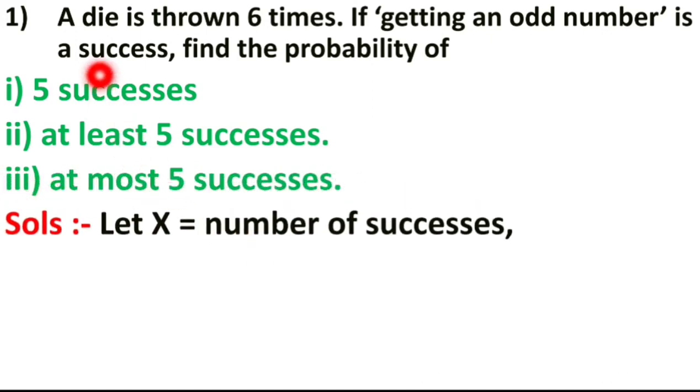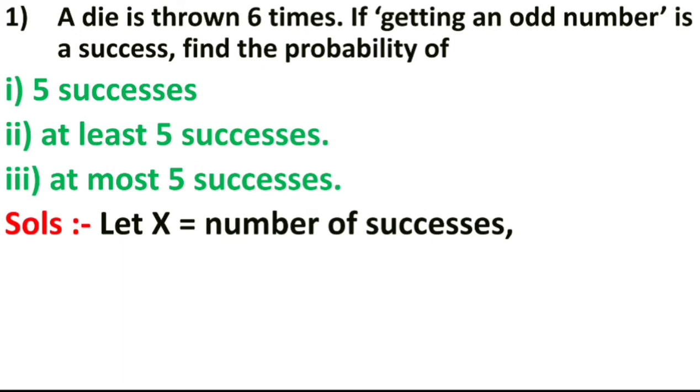See here, a die is thrown 6 times, and find the probability. If it is like this, find the probability, then you must apply P of x is equal to NCx formula, and here n is 6. Don't find out total outcomes here, means 6 raised to 6 is not possible. That is the wrong method. So you must apply the NCx formula.